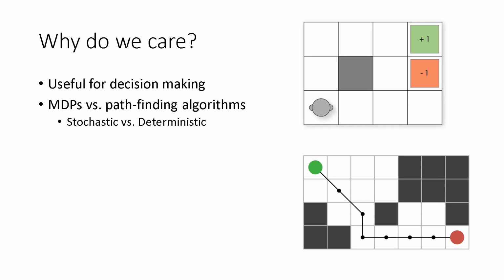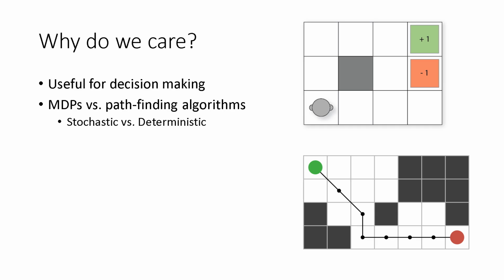You might be asking yourself, why do we even care about MDPs? For one thing, they are extremely useful for decision making. Take, for example, the grid world scenario. In both the top and bottom cases, we have a starting position and an ending position. You might be thinking, why don't we just use a pathfinding algorithm like BFS or A-star to find the best path from start to goal? For the bottom case, this is simple enough and a pathfinding algorithm would suffice.